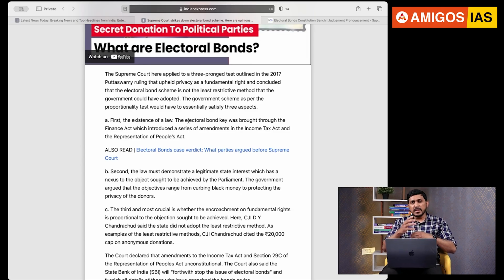It amended the Companies Act, the IT Act, and the Foreign Contribution Regulation Act. That means the existence of a law was there, but the law was amended by the parliament to bring that change of electoral bonds. That means there should be a law to implement this measure. So the government has made some amendments for that, the parliament.